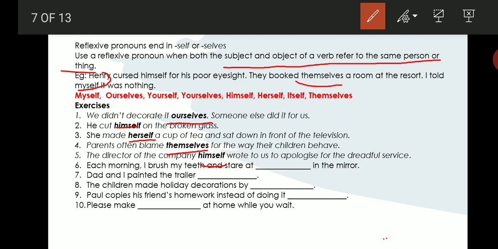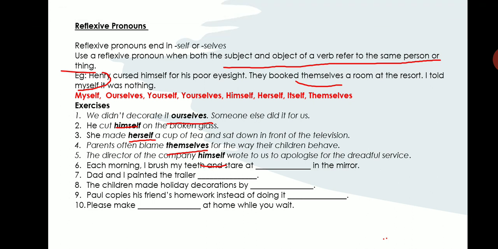Paul copies his friend's homework instead of doing it himself. Okay, we are talking about Paul. That is why we are using the reflexive pronoun himself. Please make yourself at home while you wait. You. So what do you use? Yourself. Okay, we are mentioning only one person. We use yourself. If there are a lot of people and the subject is you, what do you use? Yourselves. Okay. So I hope you are clear about reflexive pronouns. The pronouns that end in self or selves are called reflexive pronouns.